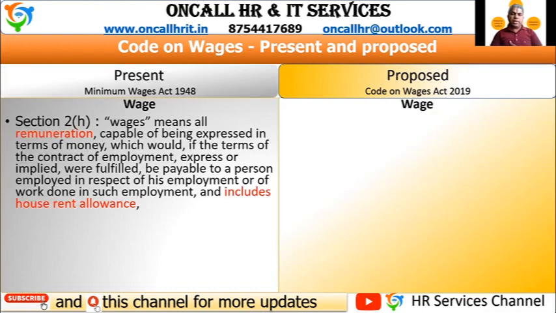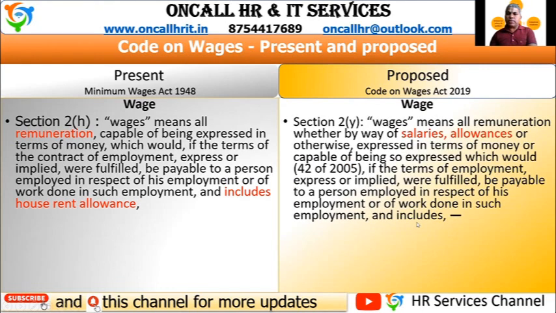Then the wage definition. Here is the major thing of this act. In the present Minimum Wages Act, wage is prescribed. It is almost the same in the proposed act also. Wages means all remuneration capable of being expressed in terms of money or kind. It includes HRA. This is the major thing here. In the Minimum Wages Act, it is including HRA. But in the proposed Code of Wages Act, it says wages means all remuneration, whether by way of salaries, allowances, or otherwise expressed in terms of money or capable of being so expressed.